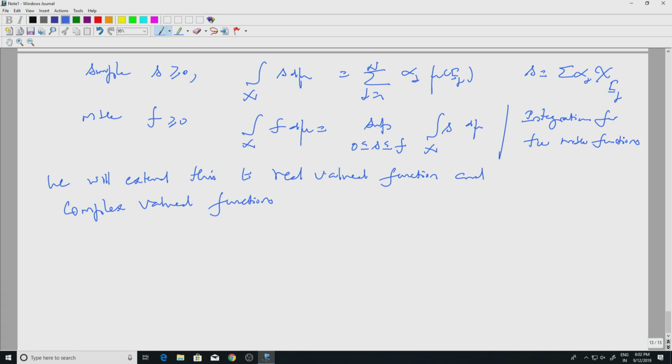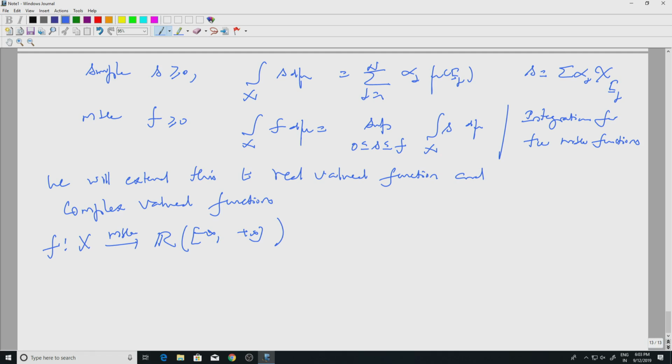So let's stick to real valued first, so let me define things here. Suppose I have a measurable function taking values in R. It can take values in minus infinity to plus infinity also. So it's possible that it takes values infinity and minus infinity. We will assume it's a measurable function, and I am looking at the integral of f.